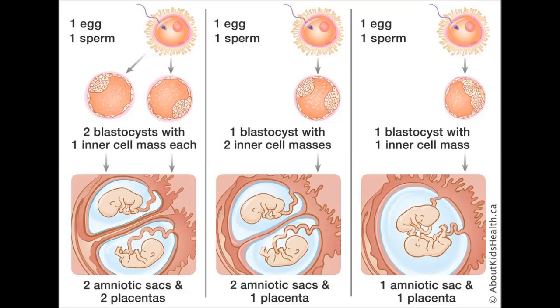Single and double placenta. Identical twins are formed when a fertilized egg accidentally splits into 2 halves and each develops into a new individual. Identical twins will share a common placenta and will resemble each other. Fraternal twins are just like siblings who have been born together with different placenta and separate sac.